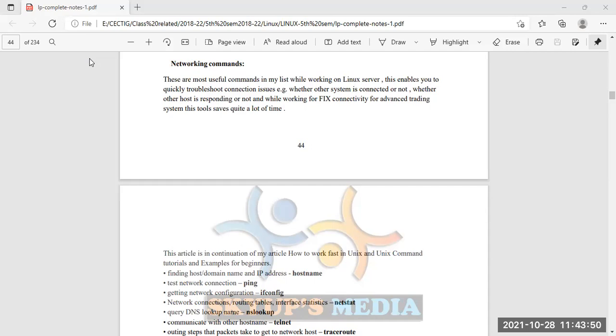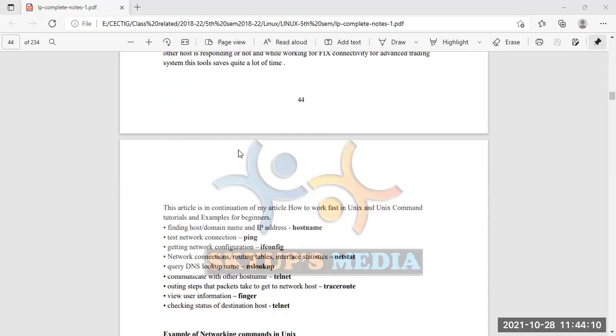These are the commands by which we can check the internet connection. We can fix the connectivity. We can fix anything if there is an issue in the networking sector. So what are the commands available in our networking sector?